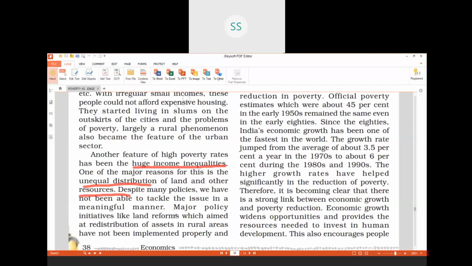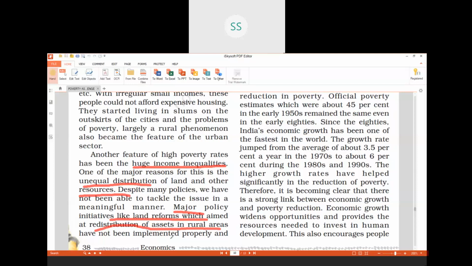For example, the policies I am talking about are major policy initiatives like land reforms, which aimed at redistribution of assets in rural areas. We did this in the earlier part: removal of the zamindari system and redistribution of land in states like West Bengal and many states. It's not only West Bengal. In all the states of our country, it was made mandatory that the zamindari system will be removed and the lands will be taken from the landlords and redistributed among the poor farmers.